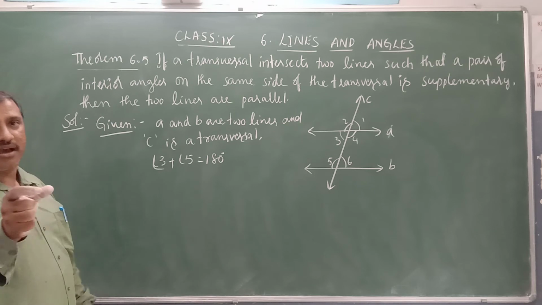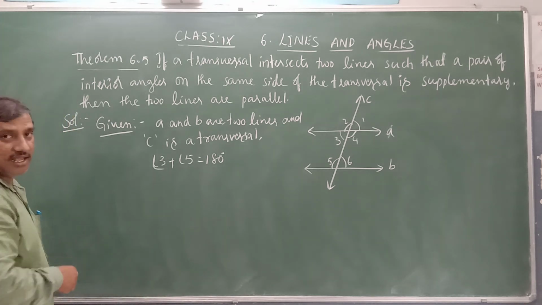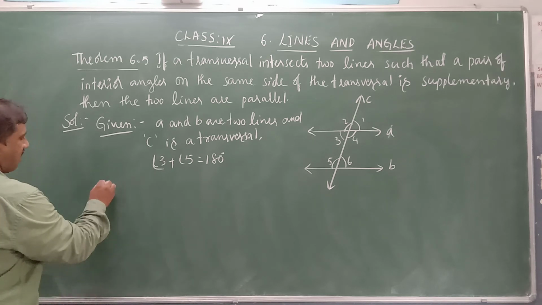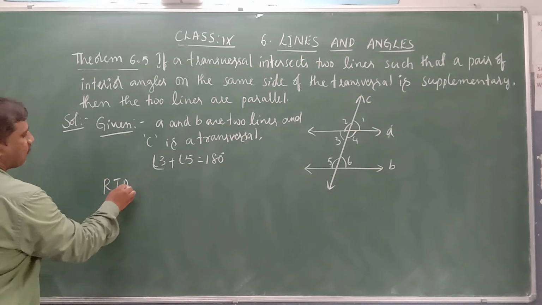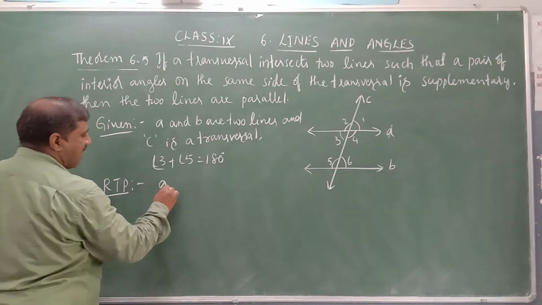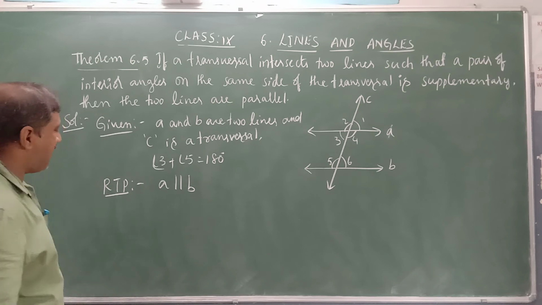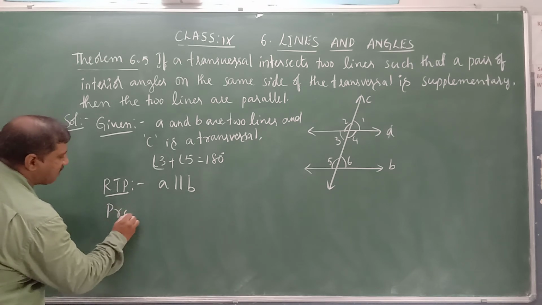That is, one pair of interior angles on the same side of the transversal is supplementary. Now RTP, required to prove. What we have to prove? We should prove that A is parallel to B. Line A is parallel to line B. Yes, the proof is a simple proof.